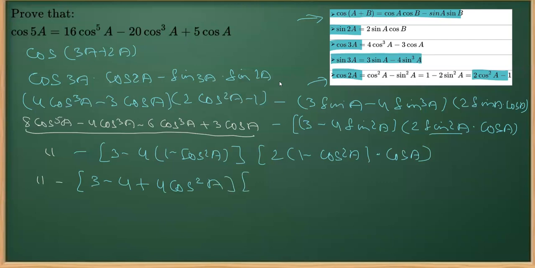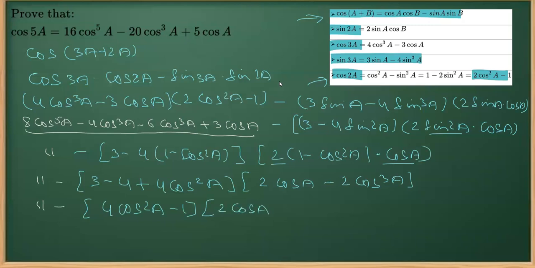And on this part, as you see, when the bracket is opened, it will be multiplied by 2 cos A. So this will be 2 cos A into 1 is 2 cos A, minus 2 cos raised to the power 3A. We'll keep copying the left hand side part as it is, and then we'll do further simplification. 3 minus 4. So I can write first 4 cos square A as it is, and 3 minus 4 is minus 1. And this will be copied: 2 cos A minus 2 cos cube A.